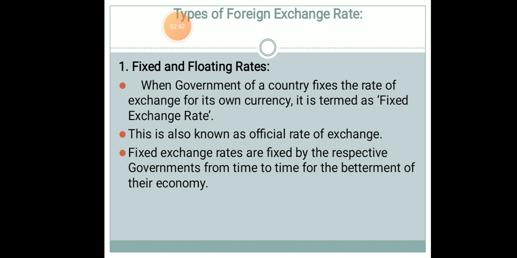So the economy is the base thing while determining the exchange rate, and this fixed exchange rate is determined for a fixed time period, maybe for 3 months, maybe for 6 months, or maybe for a year, or maybe for 2 years or 5 years. So the time period is determined and fixed by the supreme authority of a country or government.